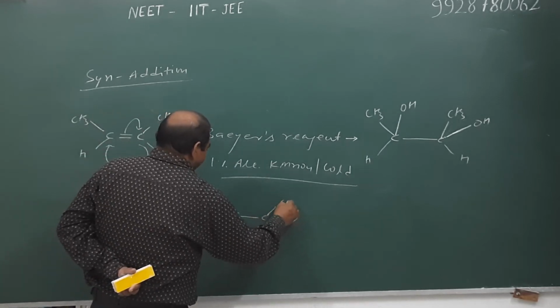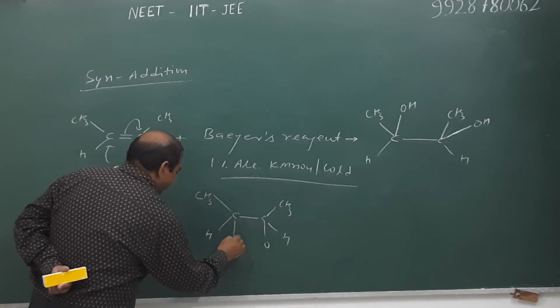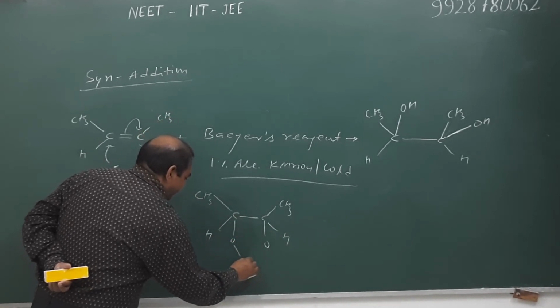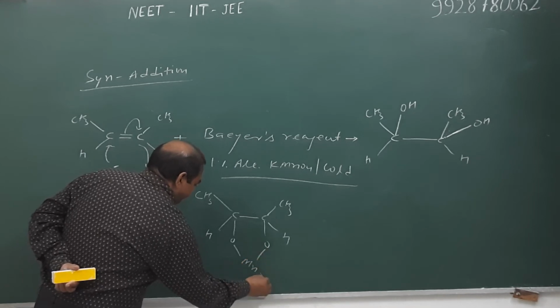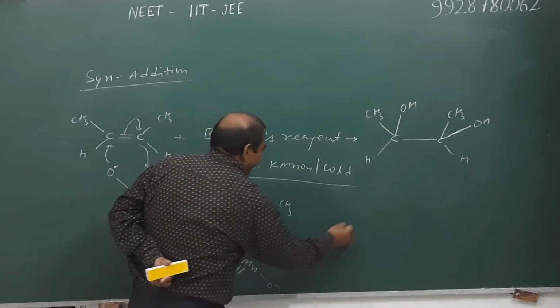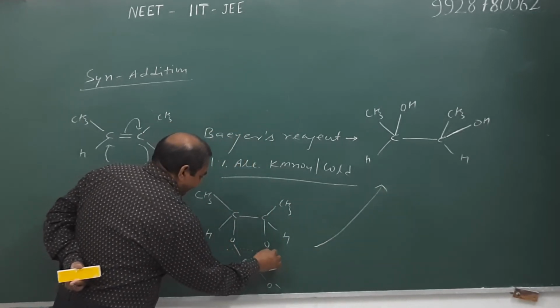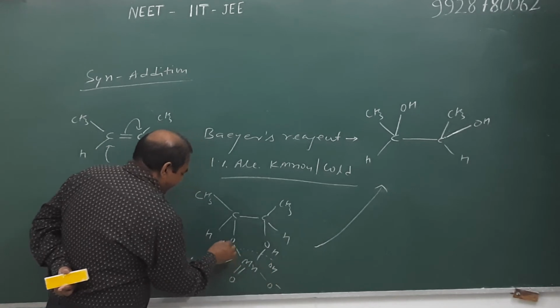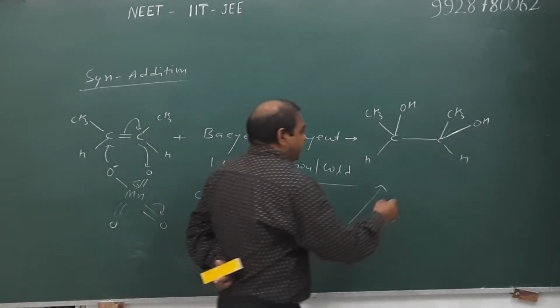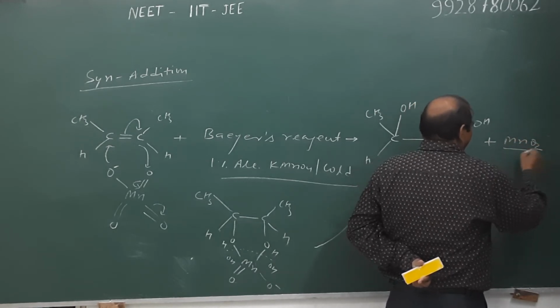By their hydrolysis, we obtain the cis product. On their hydrolysis, this bond breaks, H OH H OH, and hence we get glycol and a brown precipitate of MnO2.